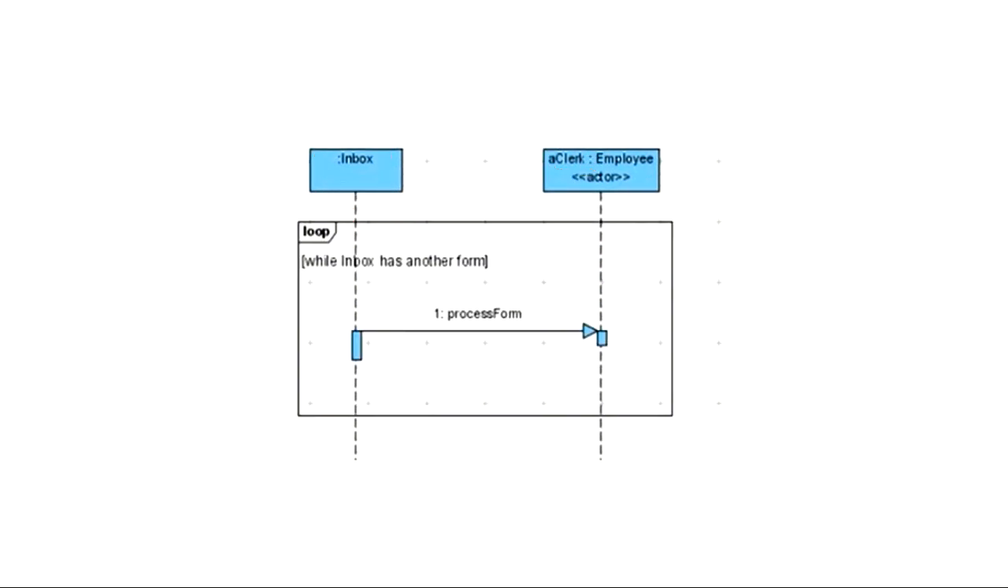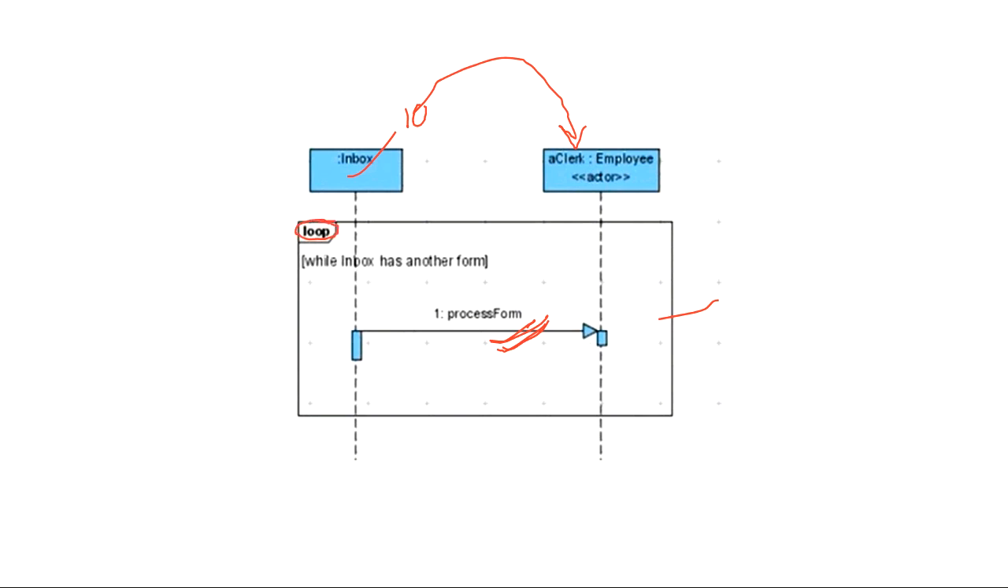So I wanted that this process form should not be only for one message. Suppose in the inbox you have 10 messages from 10 different clients, so for all the clients the clerk should process the form, not only for the one client. So this process form message has to be repeated again and again, right? So I have drawn a rectangular box, or this interaction frame or fragment, whatever you can call it, and the operator name I have mentioned as loop, that this is going to be looped again and again.